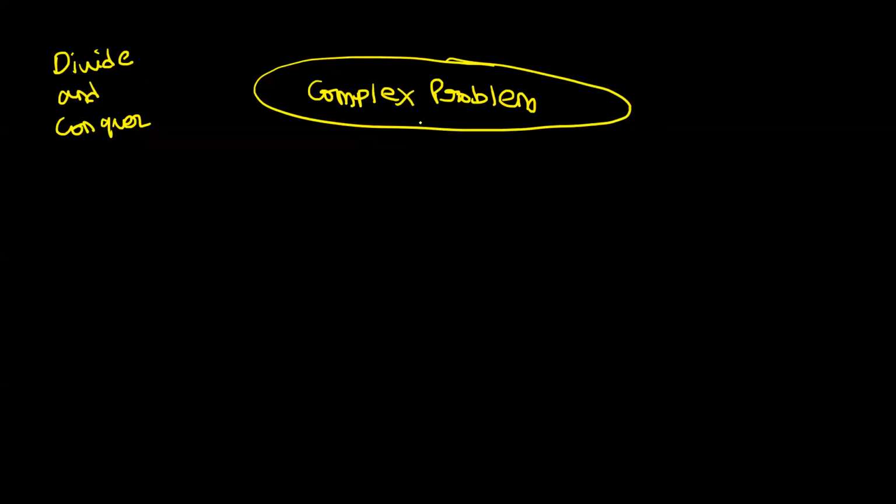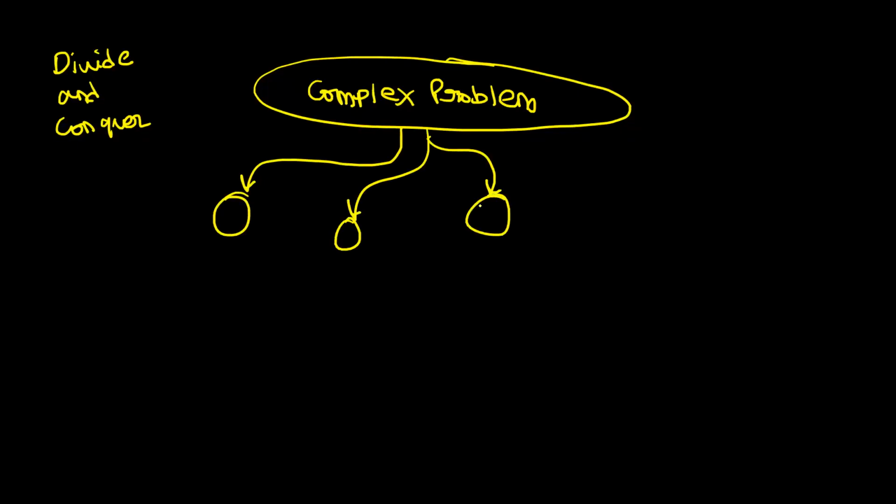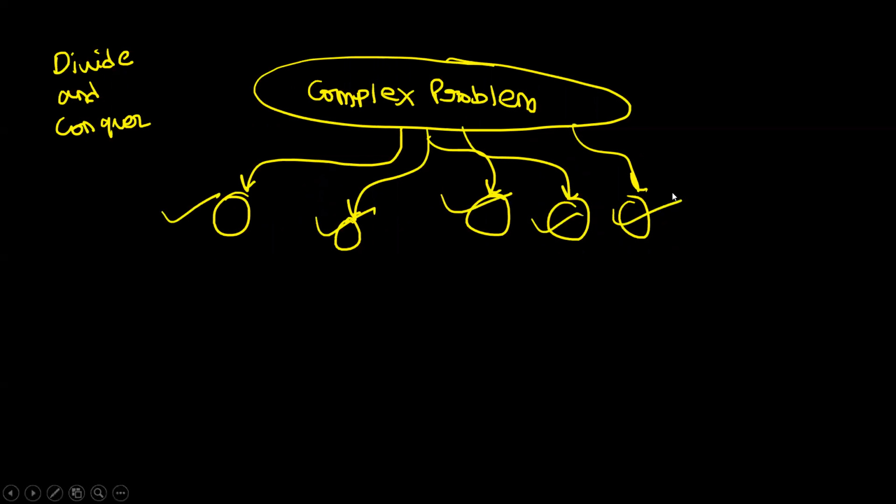What will you do? You will say, okay, you have given me a very, very complex problem. But you know what I can do? I can break this problem into smaller, simpler sub-problems. What do I say, boss? The problem that you have given me is very complex, but no problem. I can break it down into simpler and smaller sub-problems which are easier to solve. And then I will solve these smaller problems which are relatively easier.